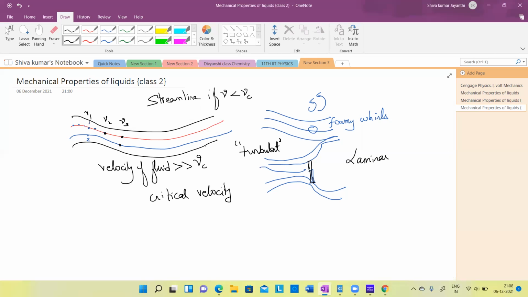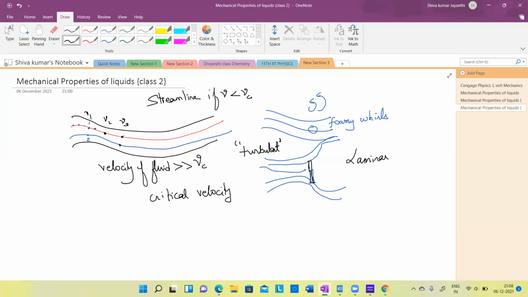What does turbulence mean? At a particular point, one water molecule is coming, and it may have some 20 meters per second. The next should also have 20, 20, 20, but it won't. It will have 25, 30, any random velocities.